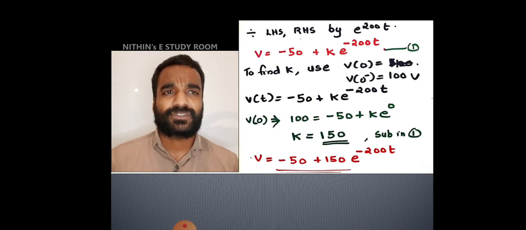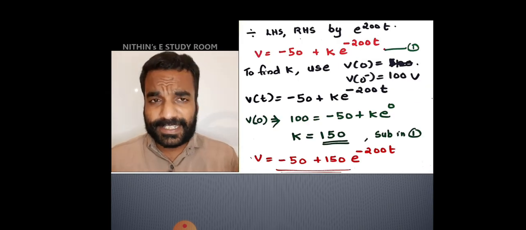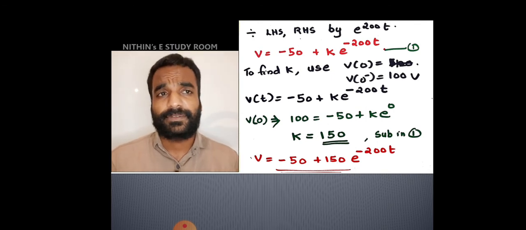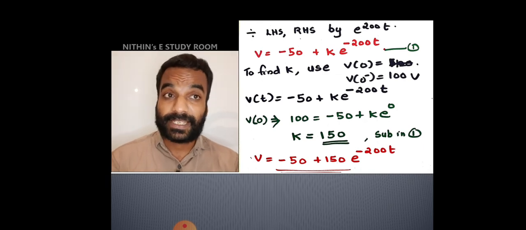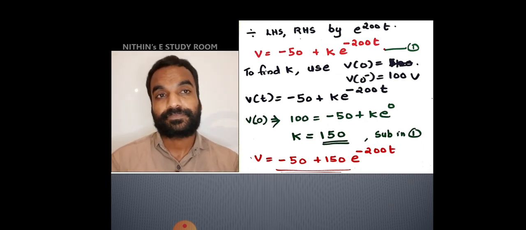So for making it more simple, divide LHS and RHS by e raised to 200t, the integrating factor. Then you will get v is equal to minus 50 plus k e raised to minus 200t.